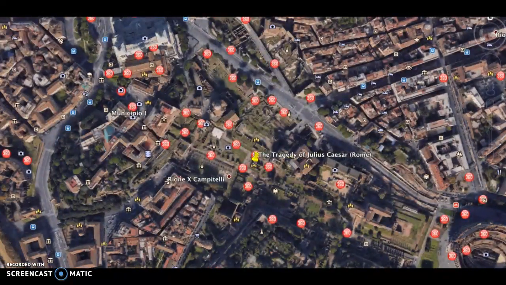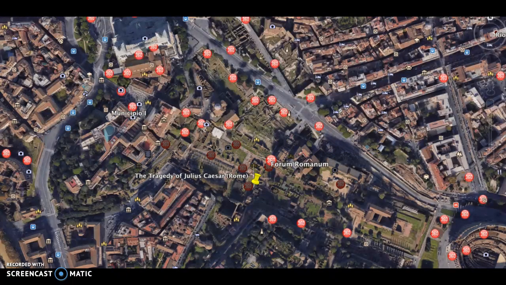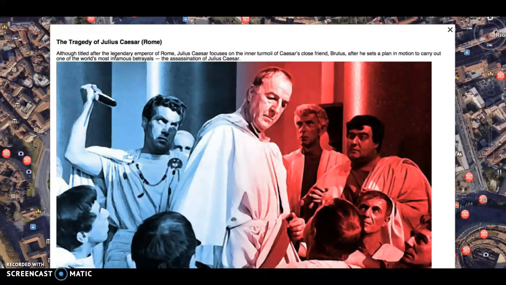We're now heading to the setting of the tragedy of Julius Caesar, which took place in Rome. Although titled after the legendary emperor of Rome, Julius Caesar focuses on the inner turmoil of Caesar's close friend, Brutus, after he sets a plan in motion to carry out one of the world's most infamous betrayals, the assassination of Julius Caesar.